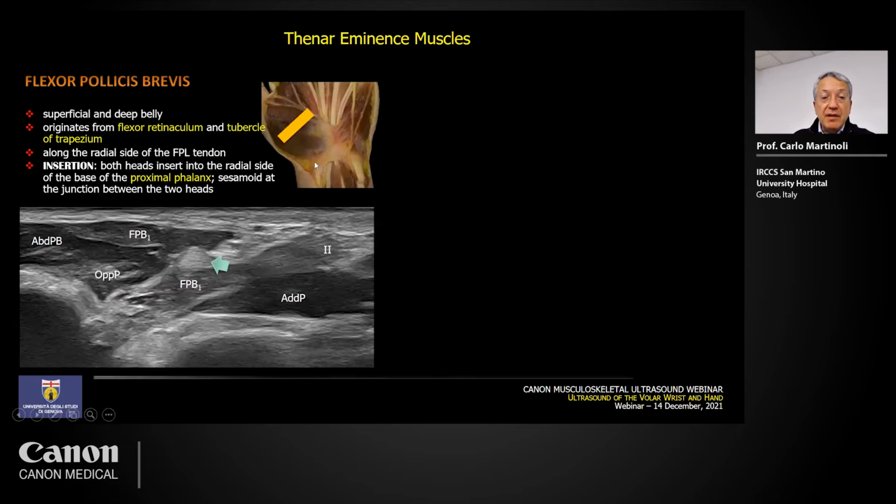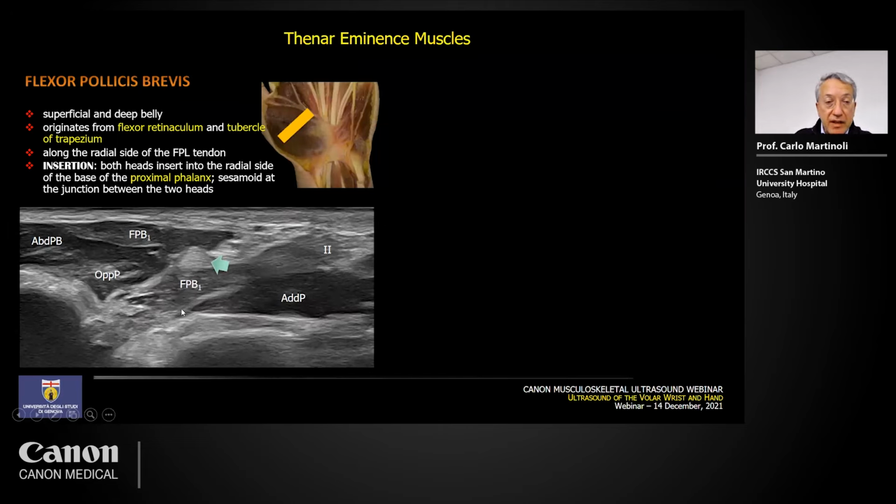After depicting these two muscles, we change the orientation of the probe, and we place the probe obliquely in the short axis of the flexor pollicis longus tendon. And this is the flexor pollicis longus tendon in the center of the image. In this image, we can recognize the abductor pollicis brevis, the opponens located here, and then close to the tendon, we see the two bellies of the flexor pollicis brevis.